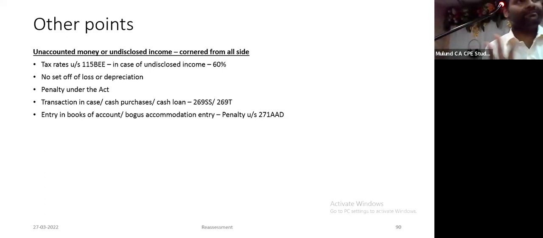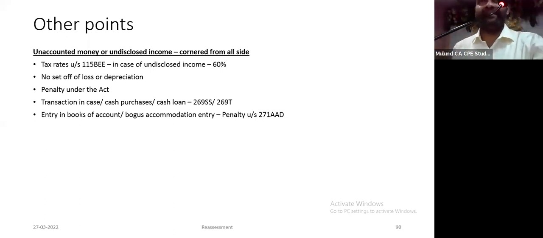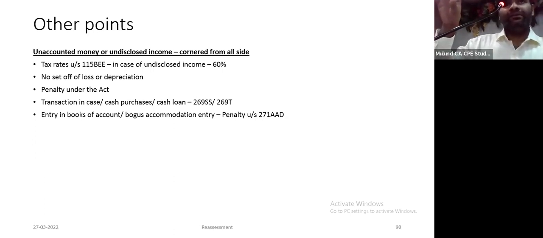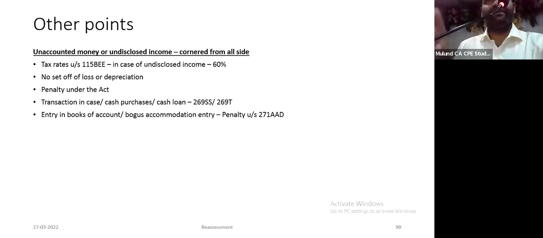Earlier people used to escape saying, how will you trace the cash flow, or used to escape by books of account entry, this, that, depreciation. But now tax rates are high, undisclosed income is getting taxed, not getting any sort of depreciation. Cash transactions attract penalty under 269SS, false entry in books of account attracts penalty under 271AAD. So they are trying to cover you from all angles. This is becoming like a Western culture, to give you a correct income. We have our own source to find out information. If we find it once, then we'll screw you from all angles.